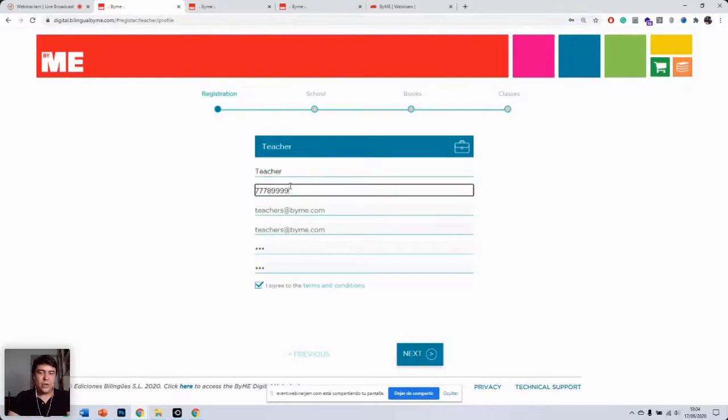So you write here your name, your ID number. Here you write your email address. Now, ideally, write a real email address just in case you forget your password. This will be the only way you can retrieve it. And then here you type your password, and click on agree to the terms and conditions.